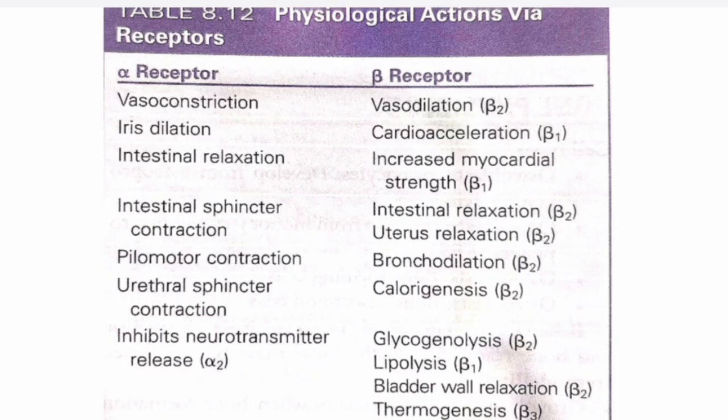Under the physiological actions, the adrenal medullary system has a major role in stress, the fight or flight reaction. Carbohydrate metabolism: it causes hyperglycemia by glycogenolysis and gluconeogenesis. Fat metabolism: it causes proteolysis and calorigenesis by increasing BMR. CVS: overall activity of the heart increases. CNS: catecholamines activate the RAS, reticular activating system, causing arousal and alertness response.